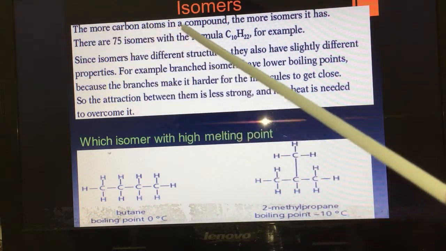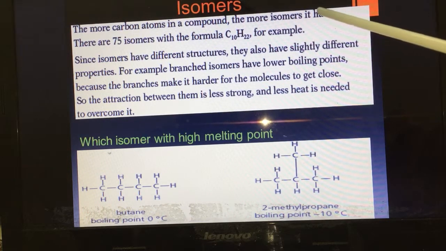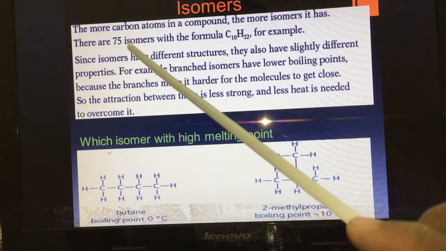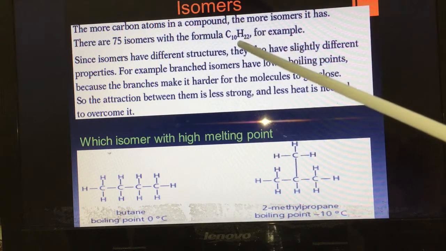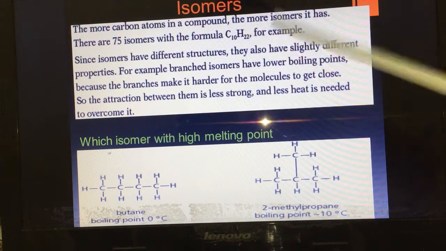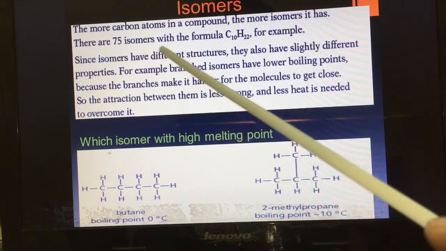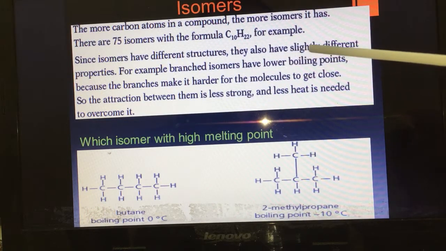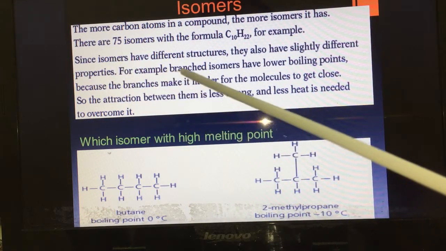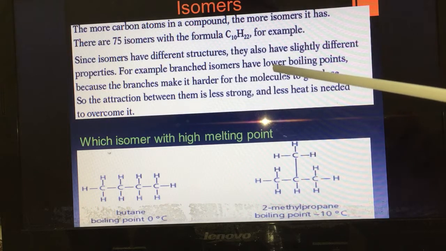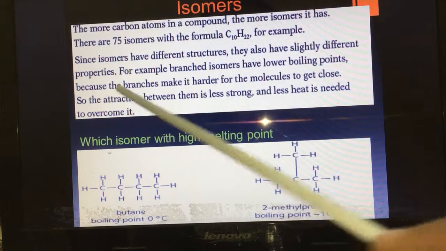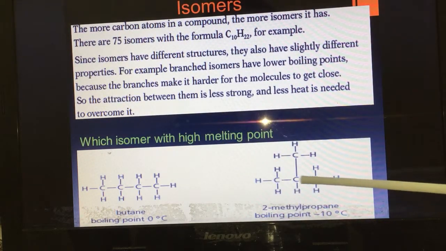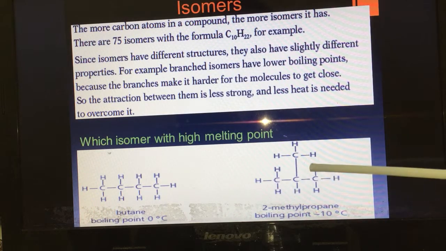The more carbon atoms in a compound, the more isomers it has. There are 75 isomers with the formula C10H22, for example. Since isomers have different structures, they also have slightly different properties. For example, branched isomers have lower boiling points. We have a branch here, not a straight chain. We have a branch up here.